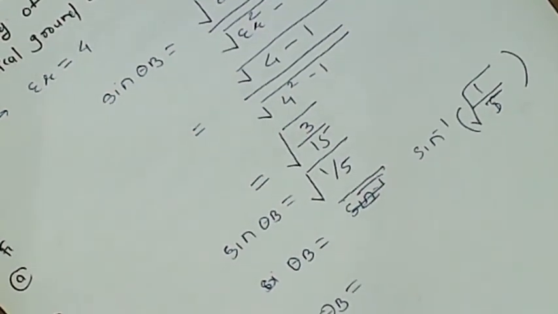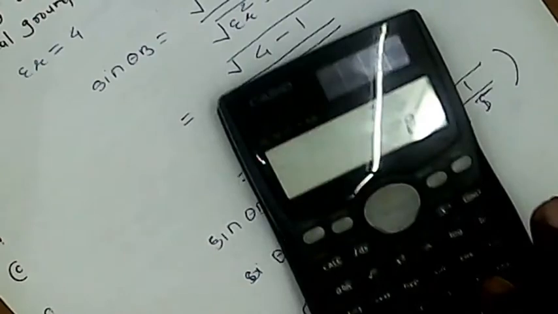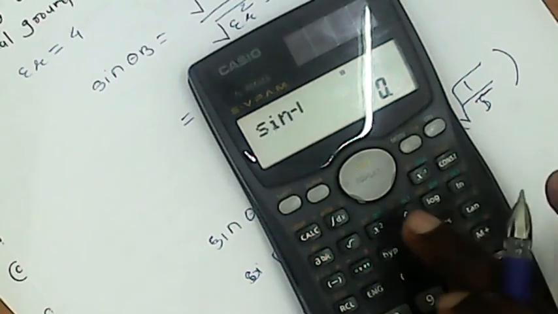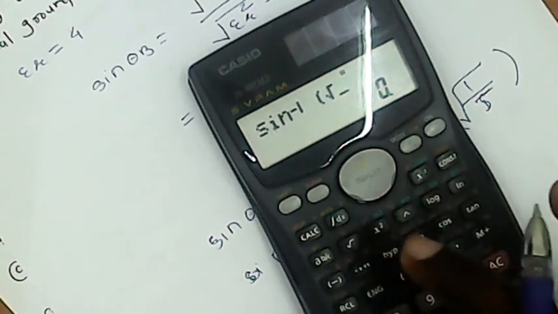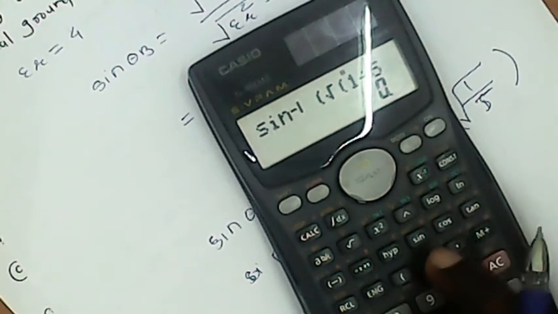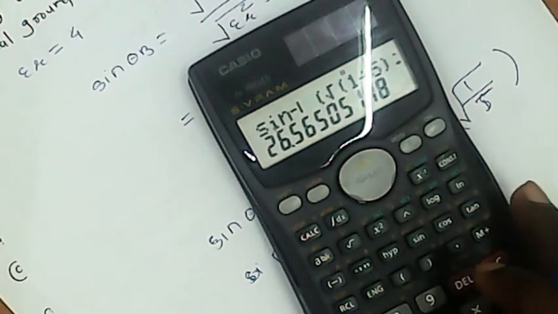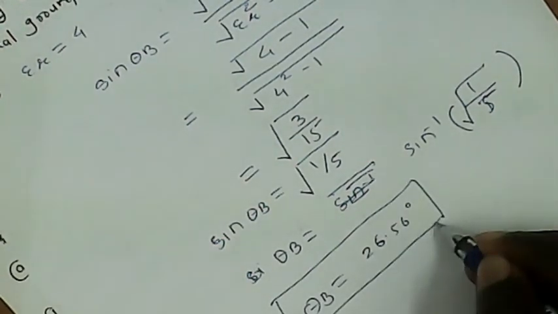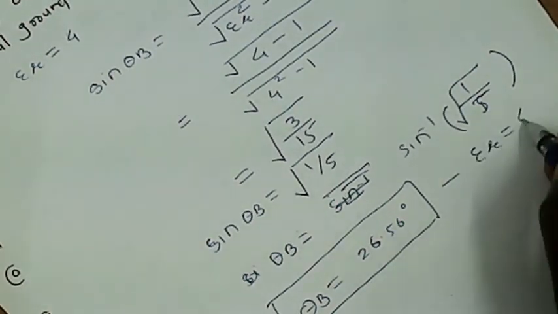So we get 26.56 degree. That is when relative permittivity epsilon r is equal to 4.